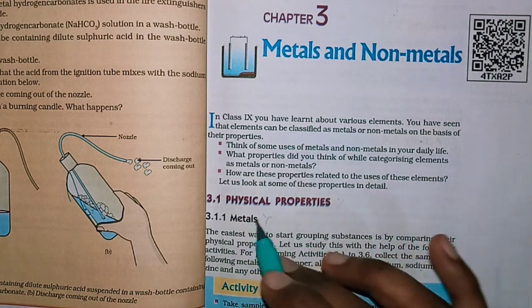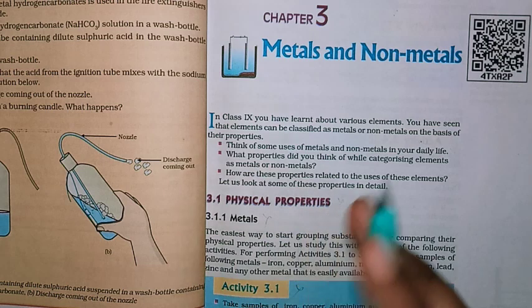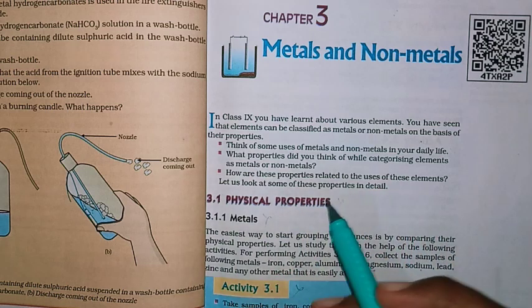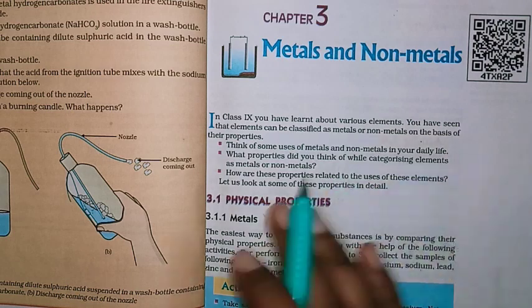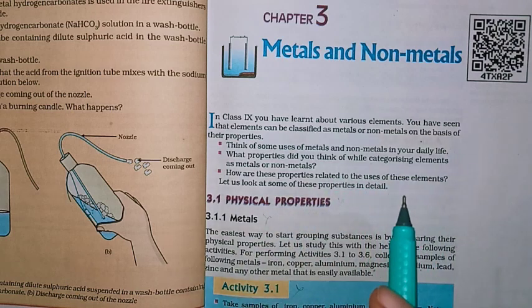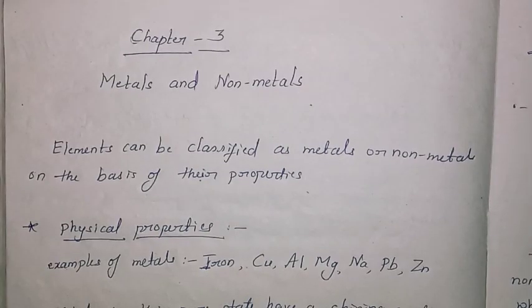So let's study the physical and chemical properties of the metals and non-metals, and how metals and non-metals are different from each other. There are some points which I wrote here. They will help you to understand, and they will also help you for your examination purpose. Metals and non-metals are there for your essay examination, so read it properly, and if you have any doubt you can ask me at any time, okay?